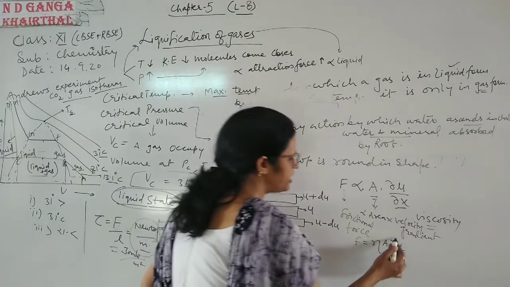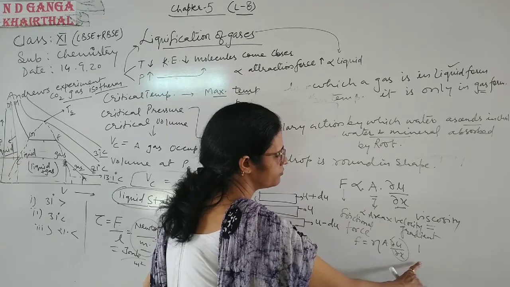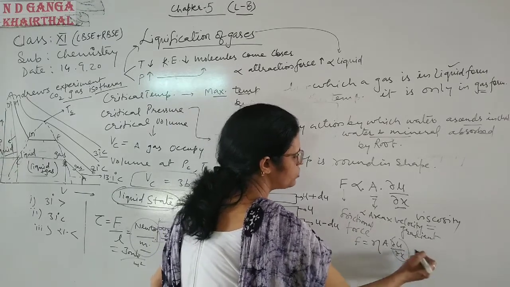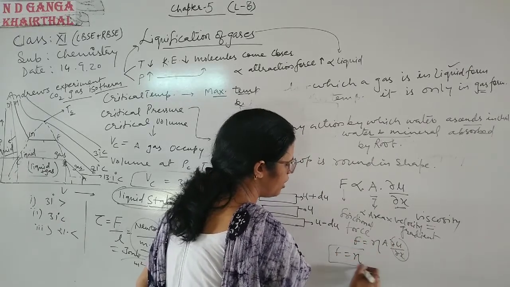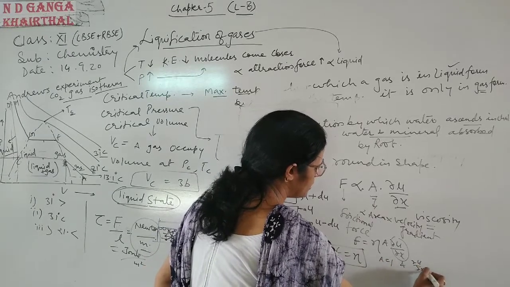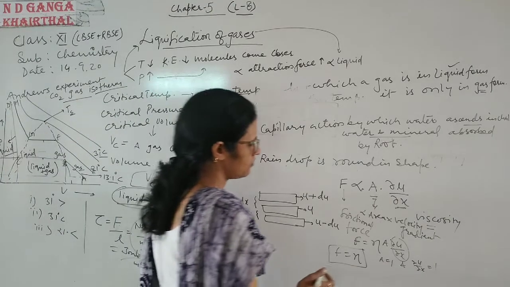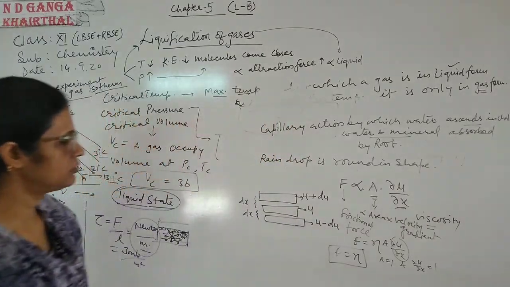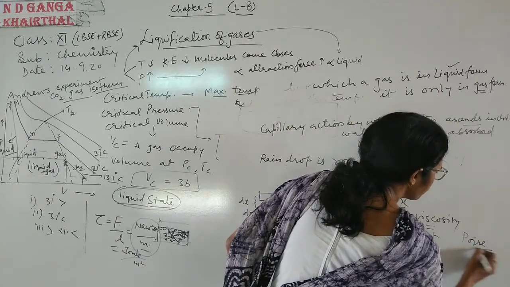If the velocity gradient is 1 and the area is 1, then F will be equal to eta. What is the unit of this viscosity? Poise, we can say, poise.